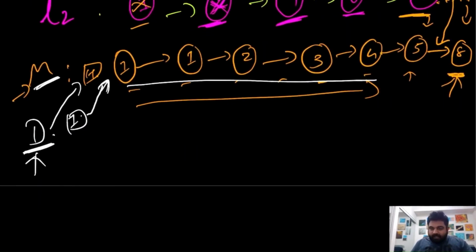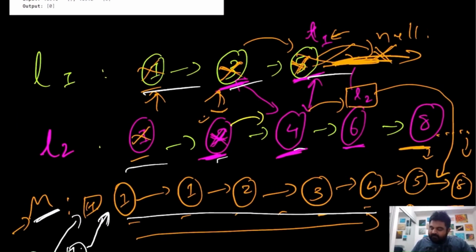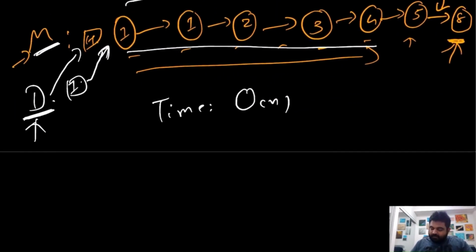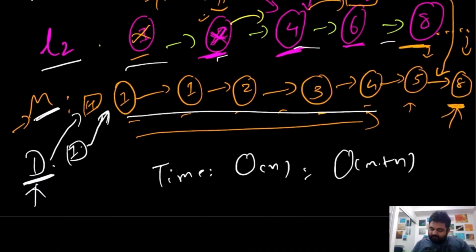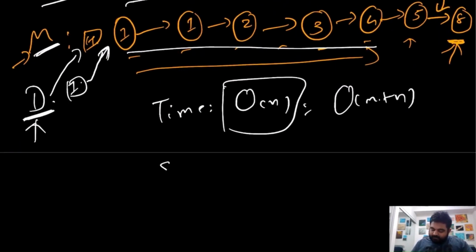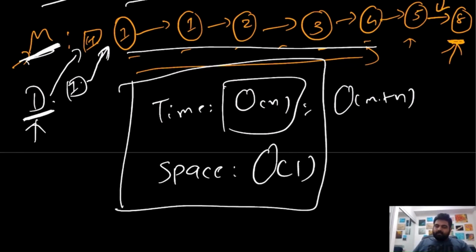So if we calculate the time and space complexity, in this case the time complexity would be big O of n actually, because we will have to iterate over all the nodes that are given in both list 1 and list 2. So actually it would be big O of m plus n, where m is the total number of nodes given in list 1 and n is list 2, but in general we can write it as big O of m plus n. And in terms of space complexity, we are only using a couple of extra parameters to store the value, and anyways we will have to create this merge list, so we wouldn't consider that to be additional space being used. So we can say that we are solving this in constant space, and this would be the most optimal solution.